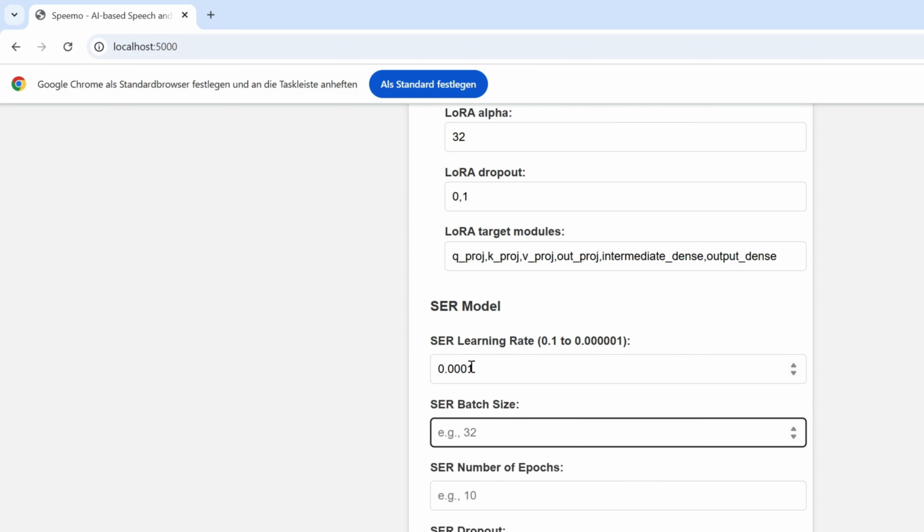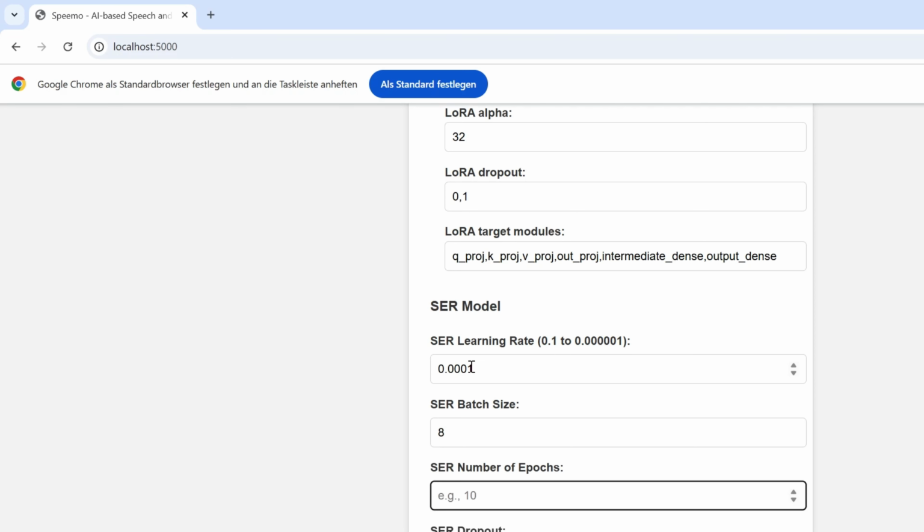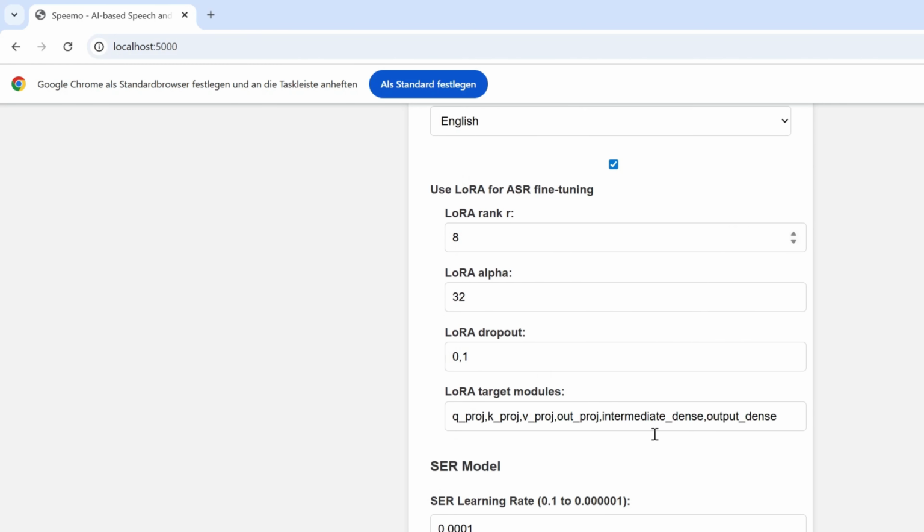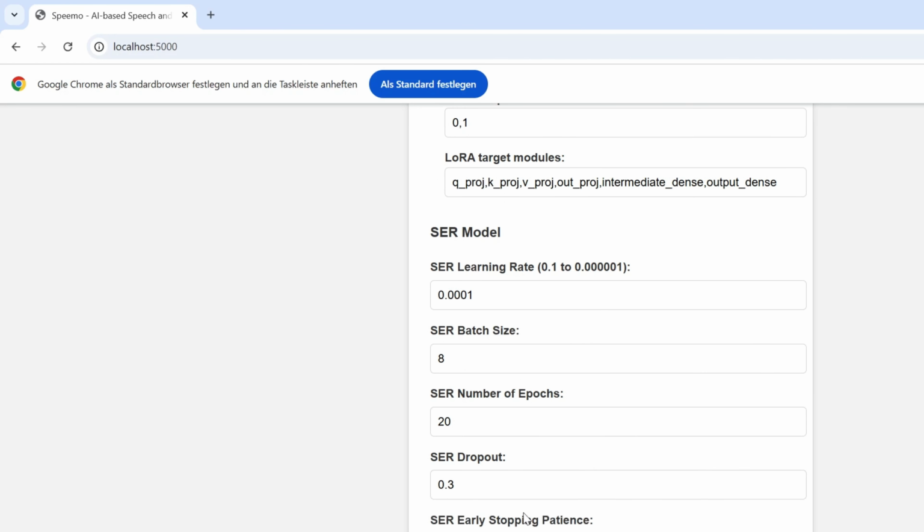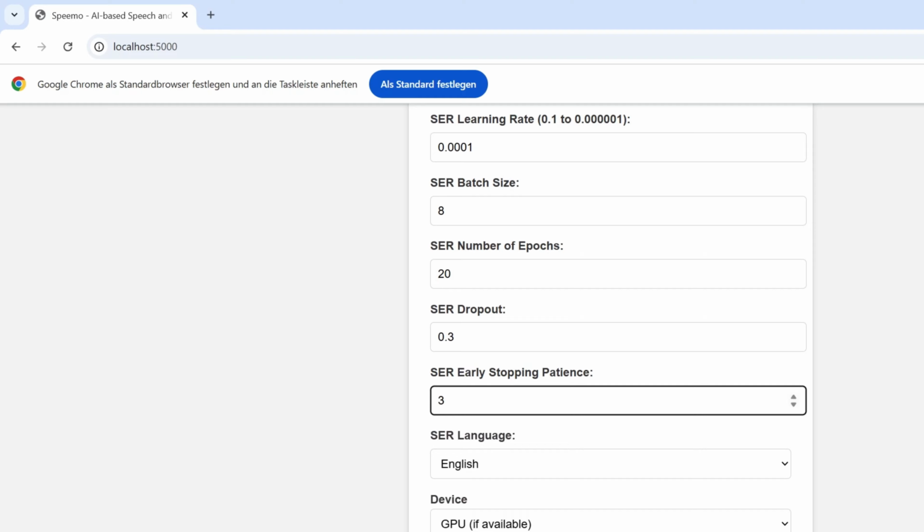At the same time, there is still room for improvement. Sentence separation, punctuation, tokenizer alignment, and language-specific characters can be refined further. The broader value of Speemo lies in what it enables. It turns spoken interaction into structured learning analytics data.